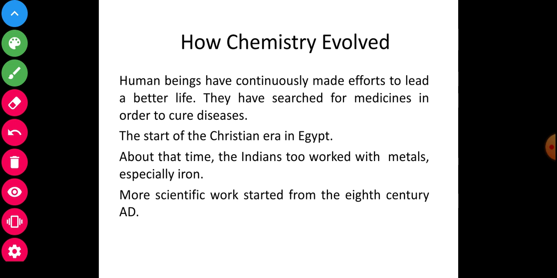About that time the Indians too worked with metals, especially iron. More scientific work started from the 8th century. Now see and observe.